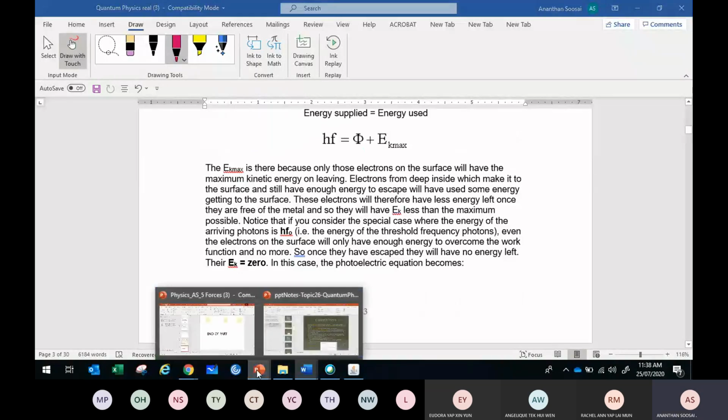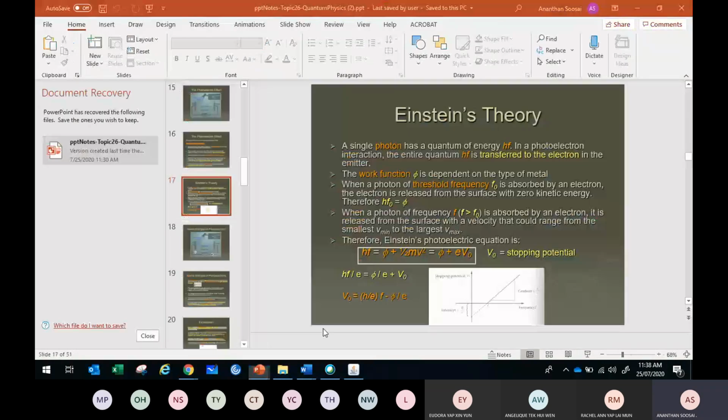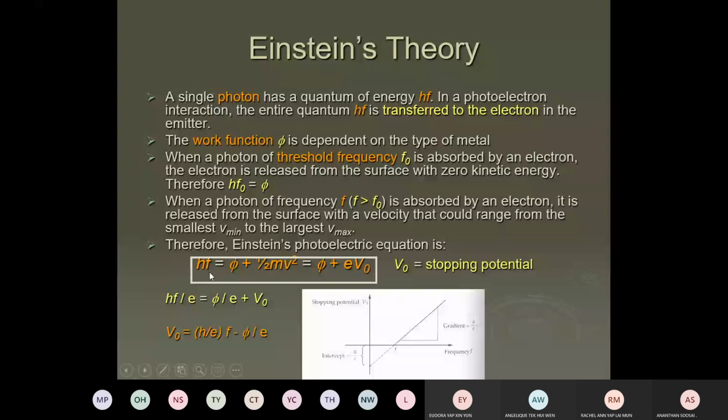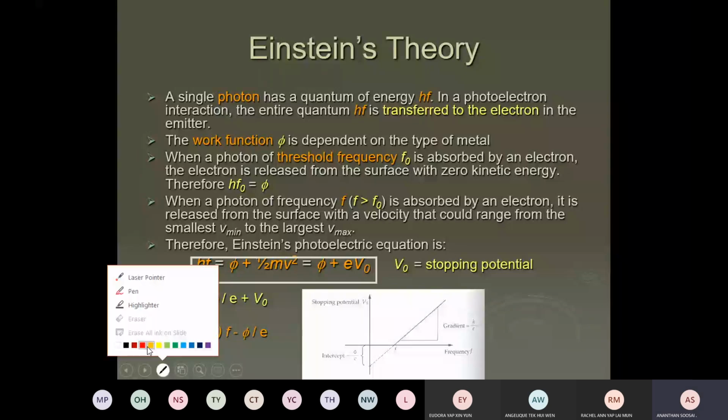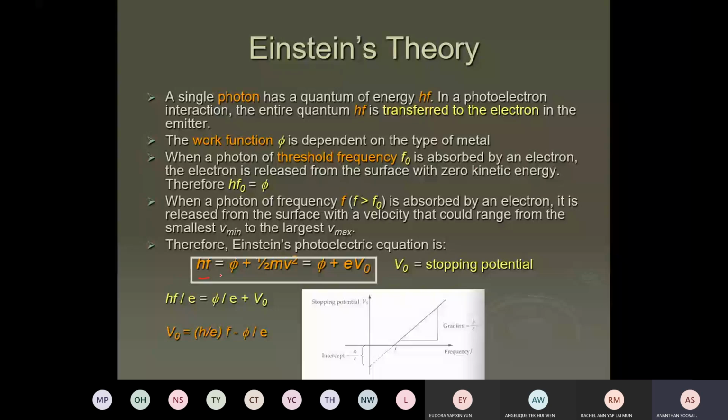Go back to the slide. So hf equals work function plus kinetic energy. Although Einstein explains this formula, Einstein tells a story from his imagination, from his IQ level. He thinks this is what should happen in the background to the electron, but he doesn't have proof. Any scientist can tell a story.